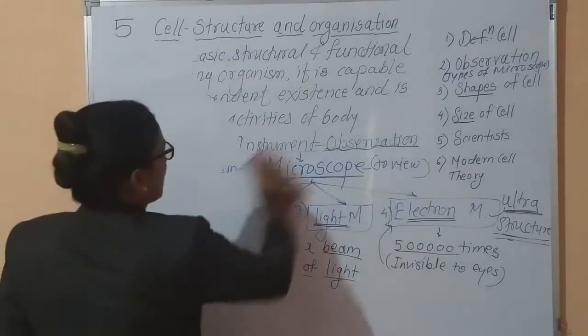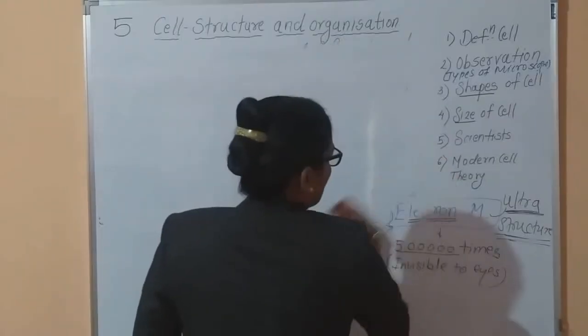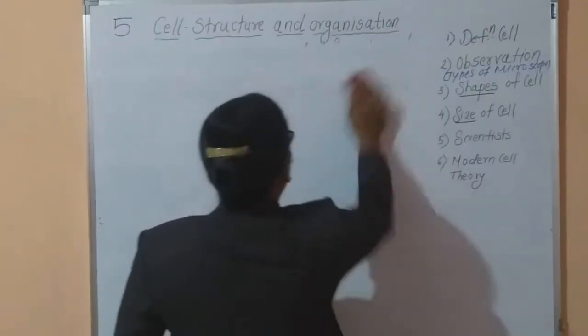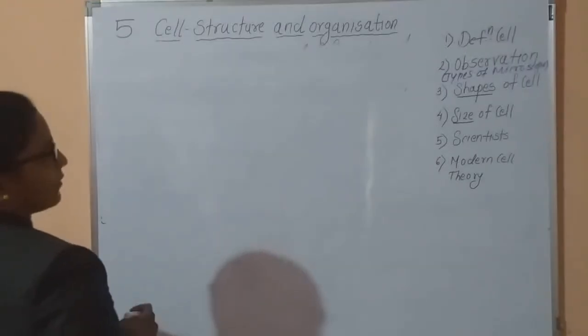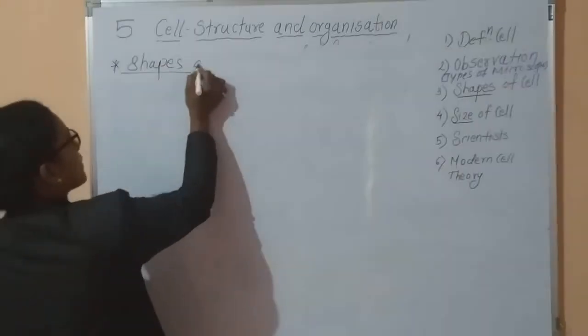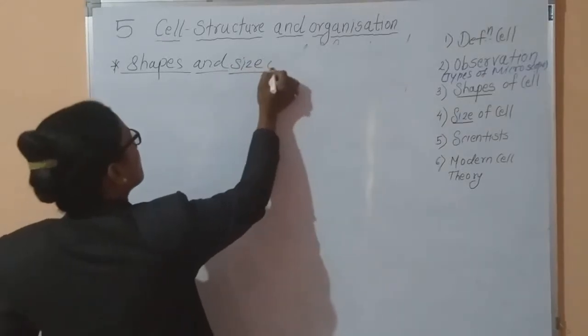The next point under this: in the case of plant and animal cells, there is vast diversity regarding these cells, hence different shapes and sizes of the cell.